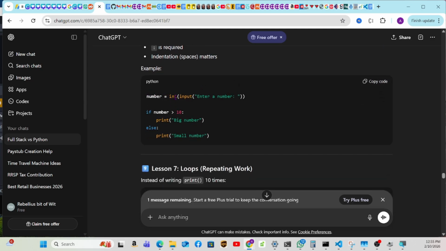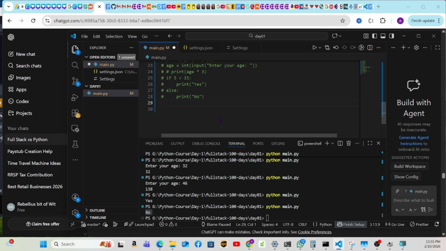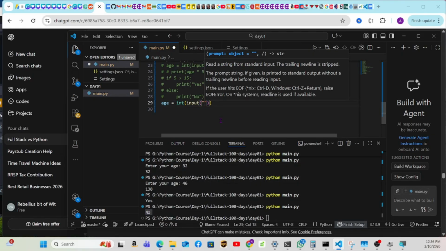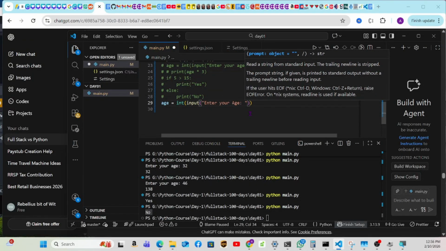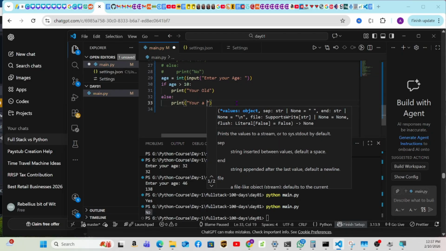Okay, another example: number, enter a number, if 10, print big number, else print small number. Again, we're going to see it. Let's comment this and let's do an input. So let's do again age equals, remember it's an int, and then right away an input, enter your age. All right, so this is good. Now we're going to do our condition. If age bigger than 10, remember this, and print you're old. Else, see how it's going to format automatically. Perfect, I love it. Print you're a kid.